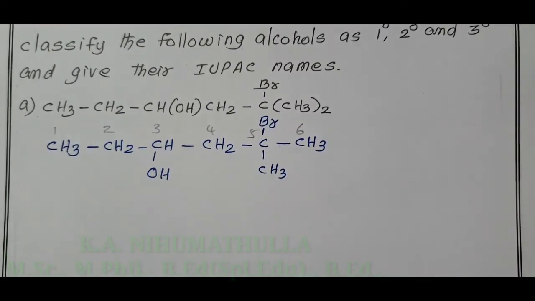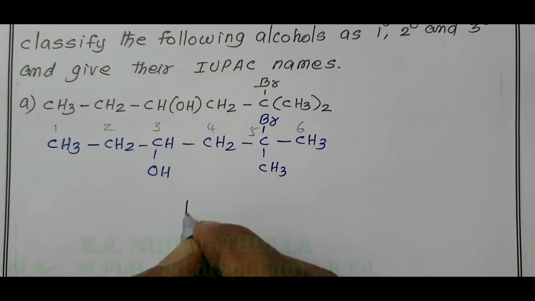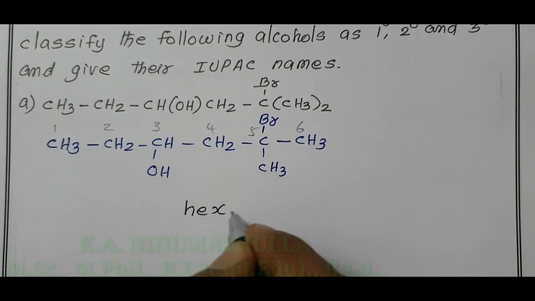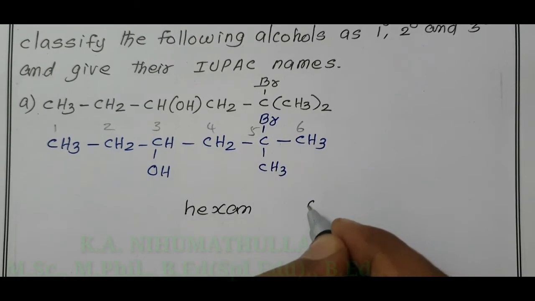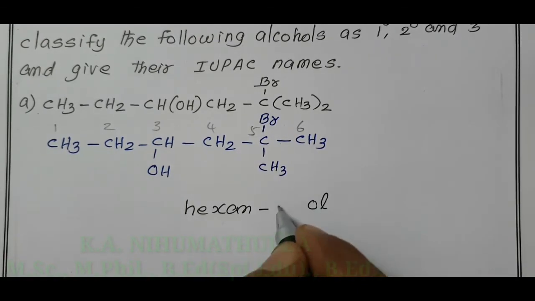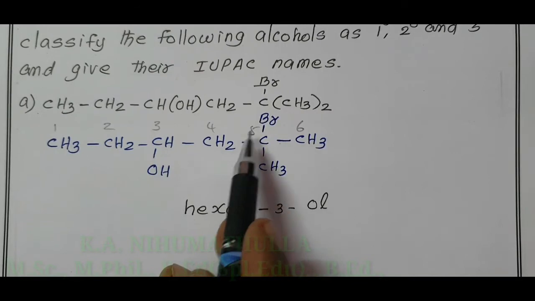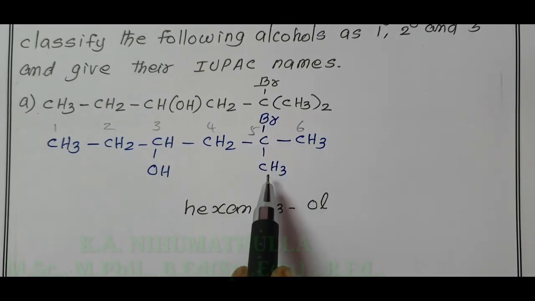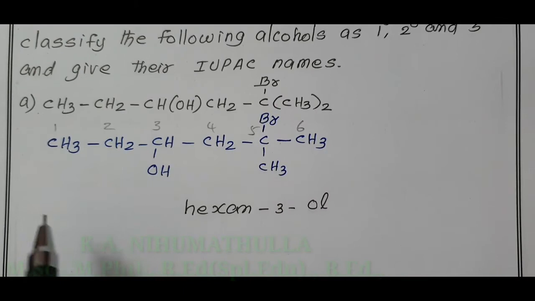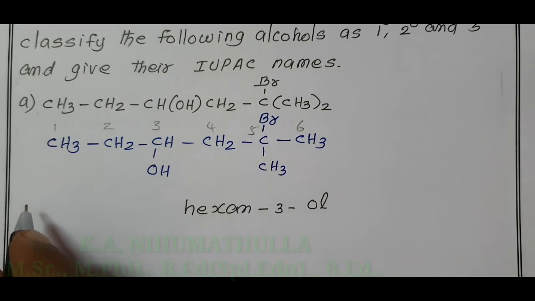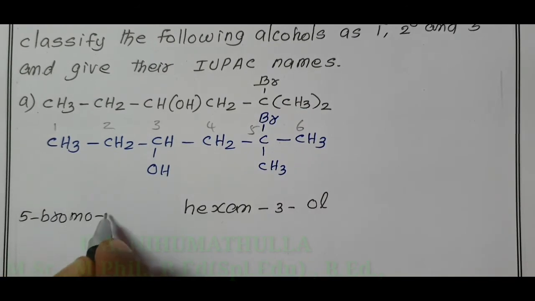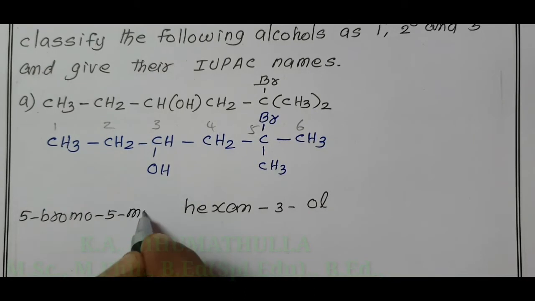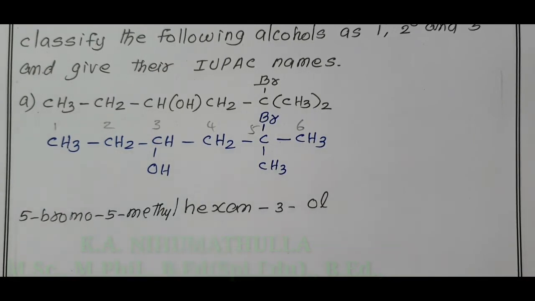Therefore, the root word is hex. Carbon-carbon single bond: ane, OH: ol, position of OH is 3. In the 5th carbon, we have one bromo and one methyl. Both come under prefix. Position of bromo is 5. Therefore, 5-bromo. Position of methyl is also 5. 5-methyl hexan-3-ol is the IUPAC name of this compound.